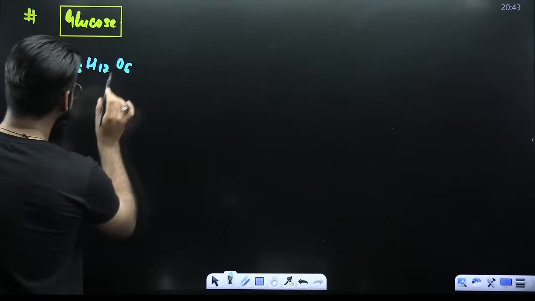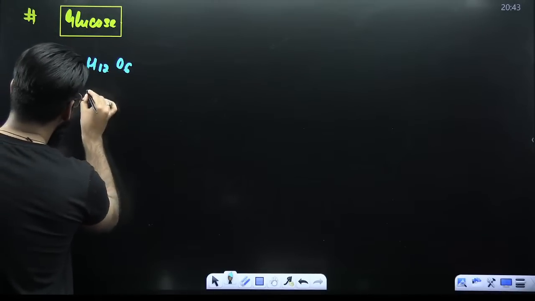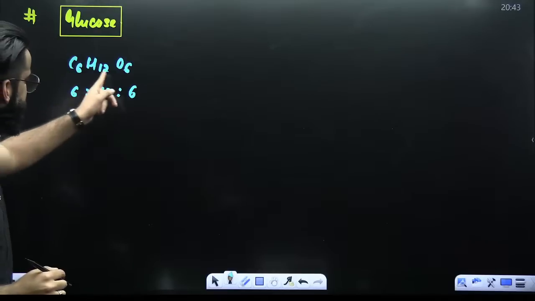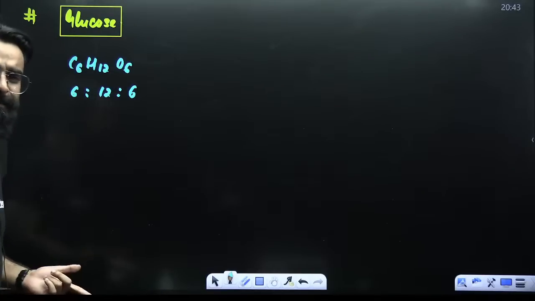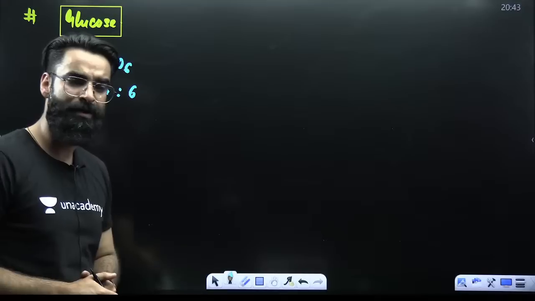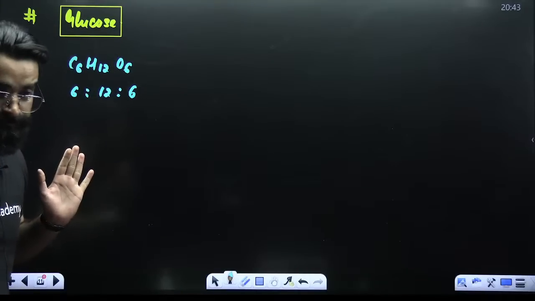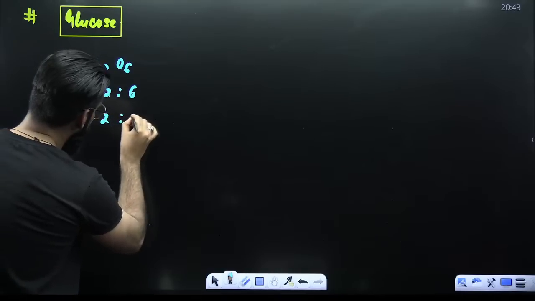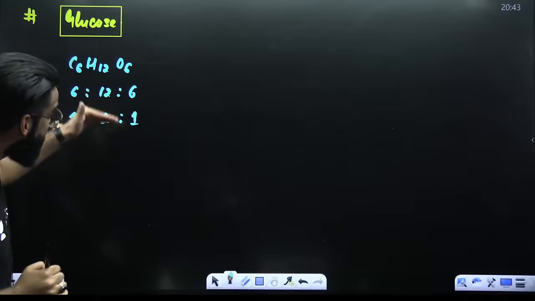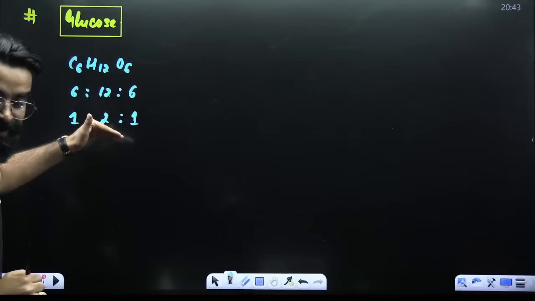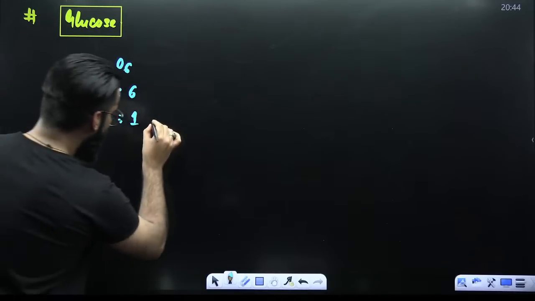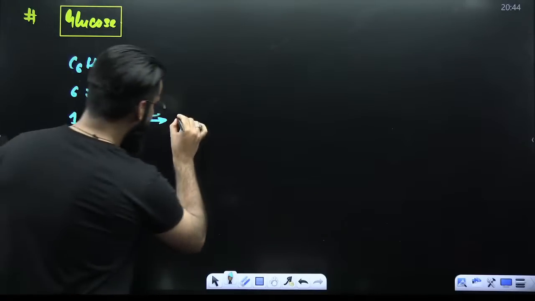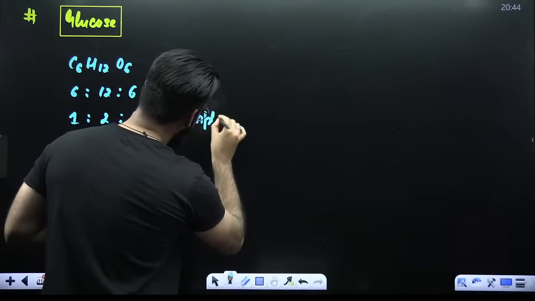Now, if you look at these elements, can you tell me their atomic ratio? It is 6:12:6. This is the ratio here. Tell me one thing. Can we further simplify this ratio? We can further simplify this ratio. Right? If I divide throughout by 6, it becomes 1:2:1. So 2 ratios I have with me. What do I call this particular ratio? 1:2:1. This is what I'll be calling as the simplest whole number ratio.